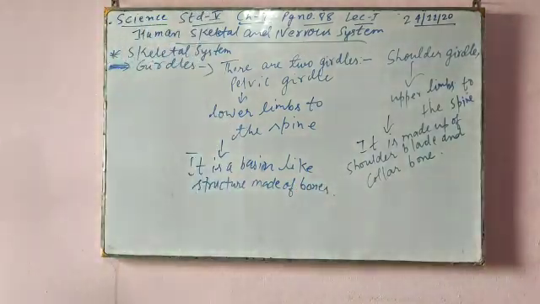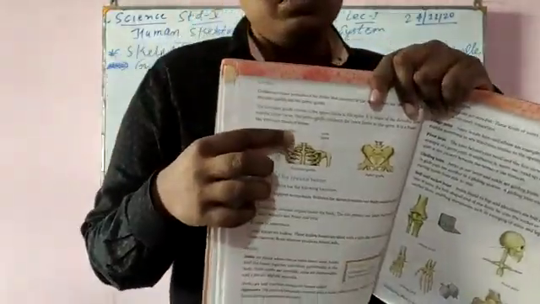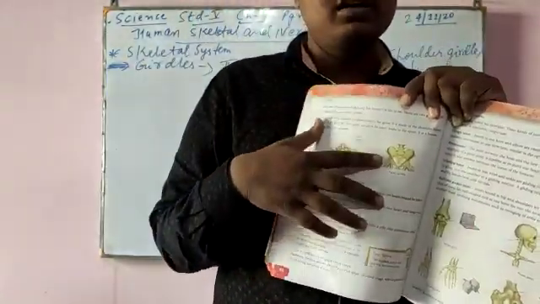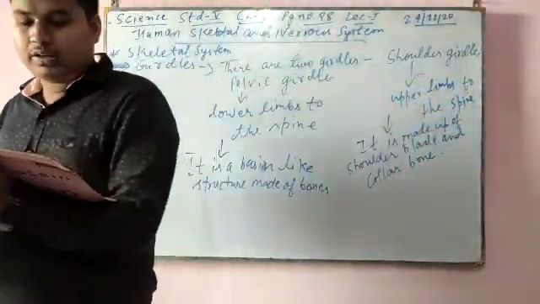Now I will show the picture also. You can see, this is the shoulder girdle with two parts, shoulder blade and collarbone, and this is the pelvic girdle, which is like a basin-like structure.